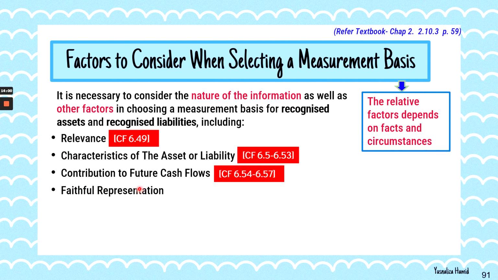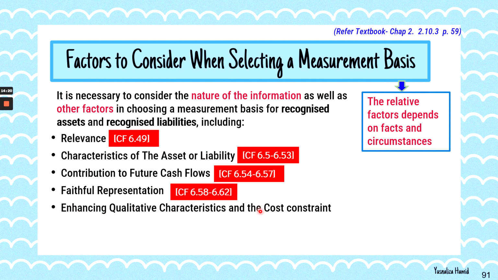The faithful representation: whether or not it represents whatever it purports to represent. It is actually without bias. That is also one of the important criteria. Faithful representation, enhancing qualitative characteristics together with the cost constraint, whether the benefits still outweigh the costs incurred to provide that information or to use the measurement basis. What are the enhancing qualitative characteristics that can support further the faithful representation and relevance?